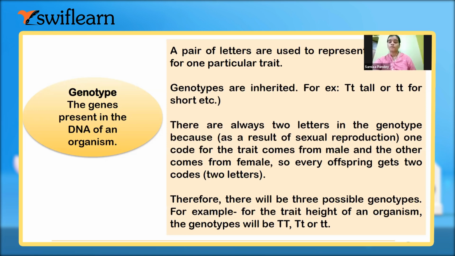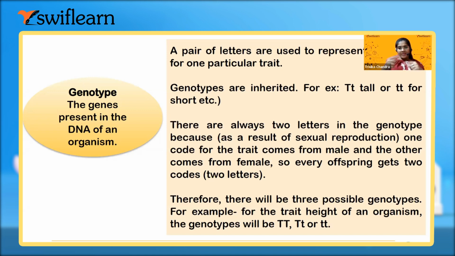What are the genes present in the DNA? Till now, is it fine? Yes, ma'am. Genotypes are inherited always. For example, capital T, small t will always show the tallness of a plant, and small t always shortness of the plant. There are always two letters in the genotype as a result of sexual reproduction, and one code for the trait comes from the male, and another code comes from the female. So every offspring gets two codes, one from the father and another from the mother.